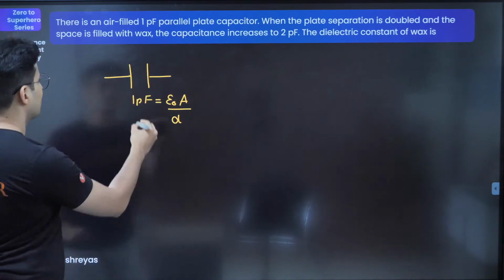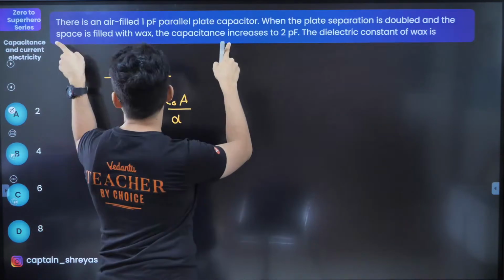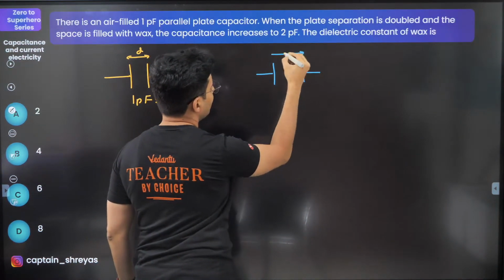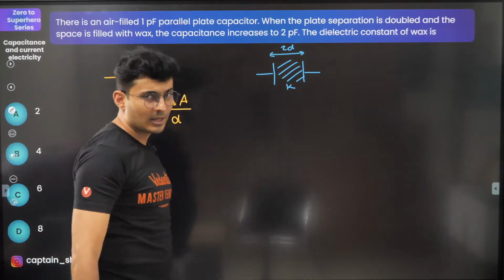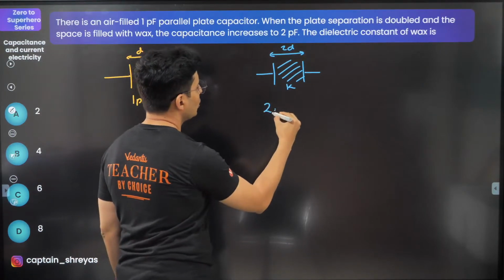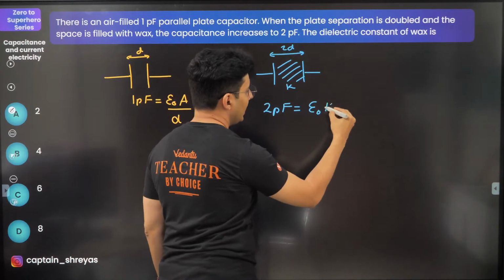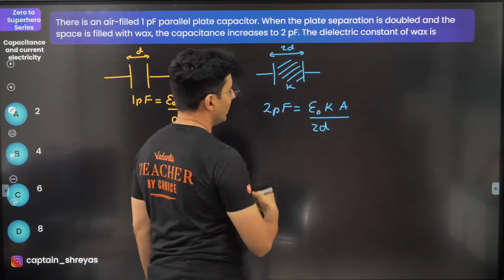In the second case, this distance was D. What have you done? The distance is increased. So the separation is made as 2D, and you have filled some material whose unknown dielectric constant is K. The new capacitance is 2 picofarad, and 2 picofarad will be epsilon naught K A by 2D.